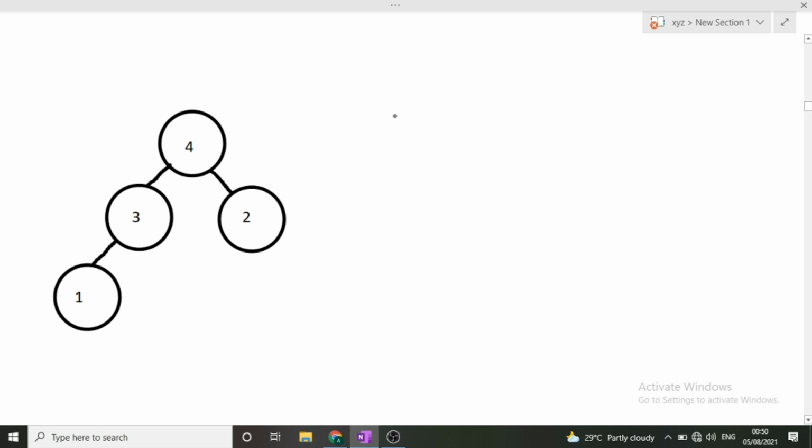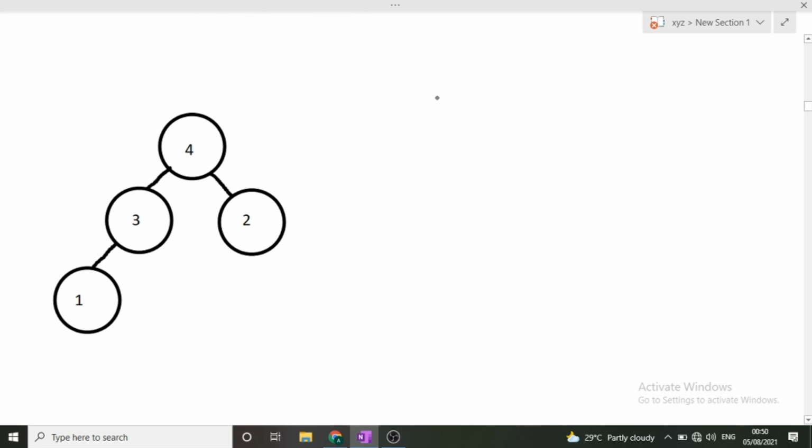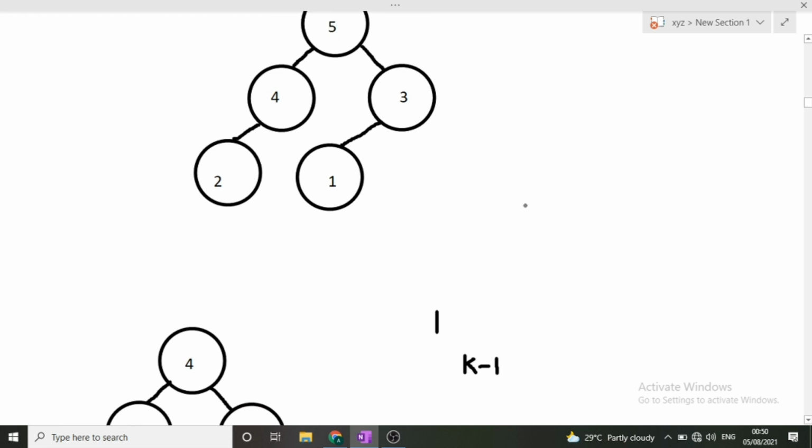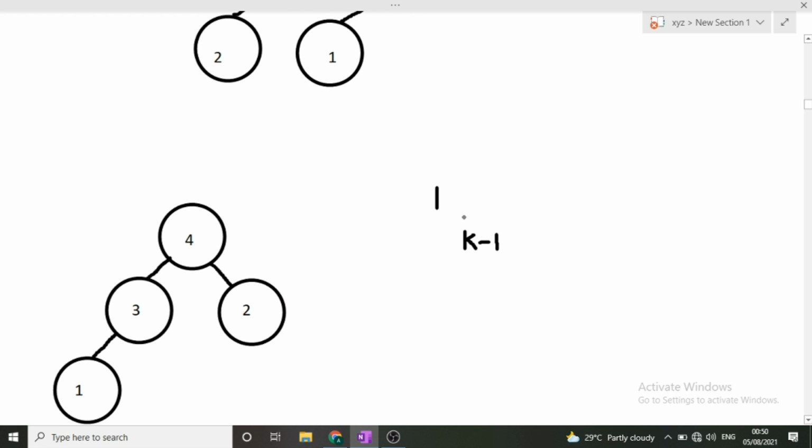So how many operations did we perform? We just performed one operation. We have to find the kth largest element, and we performed only k minus 1 pop operations, because we had to find the second largest element and our n was 5, so we performed only one operation. After performing k minus 1 pop operations, we simply print the top of this heap.